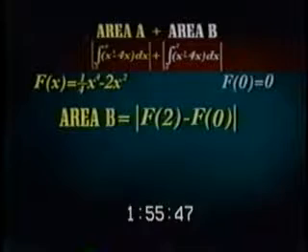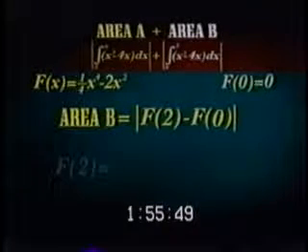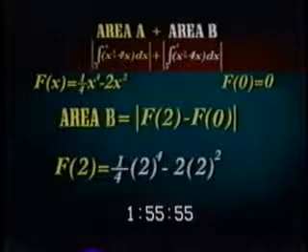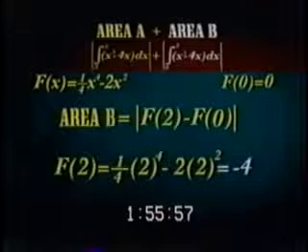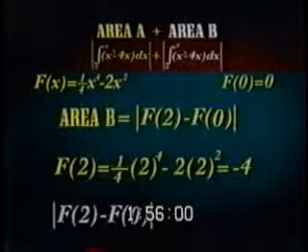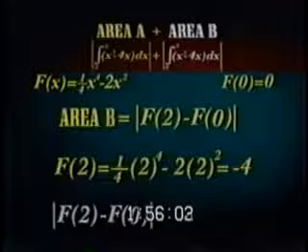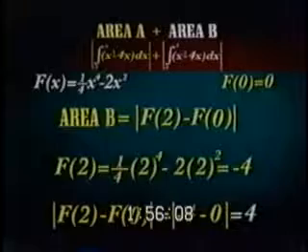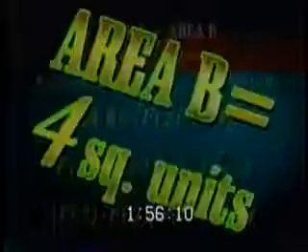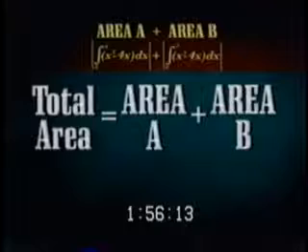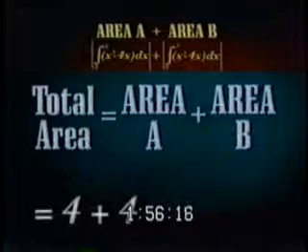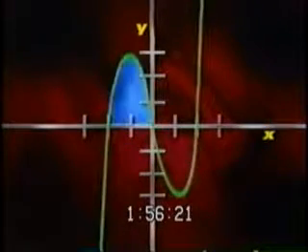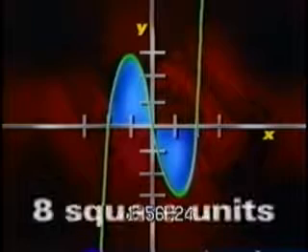We already know that capital F of 0 equals 0. Capital F of 2 equals 1/4 times 2 to the 4th minus 2 times 2 squared, which equals -4. Then the absolute value of capital F of 2 minus capital F of 0 equals the absolute value of -4 minus 0, which equals 4. So area B equals 4 square units. The total area equals area A plus area B, which equals 4 plus 4, or 8 square units. So the area of this graph, both above and below the x-axis, is equal to 8 square units.